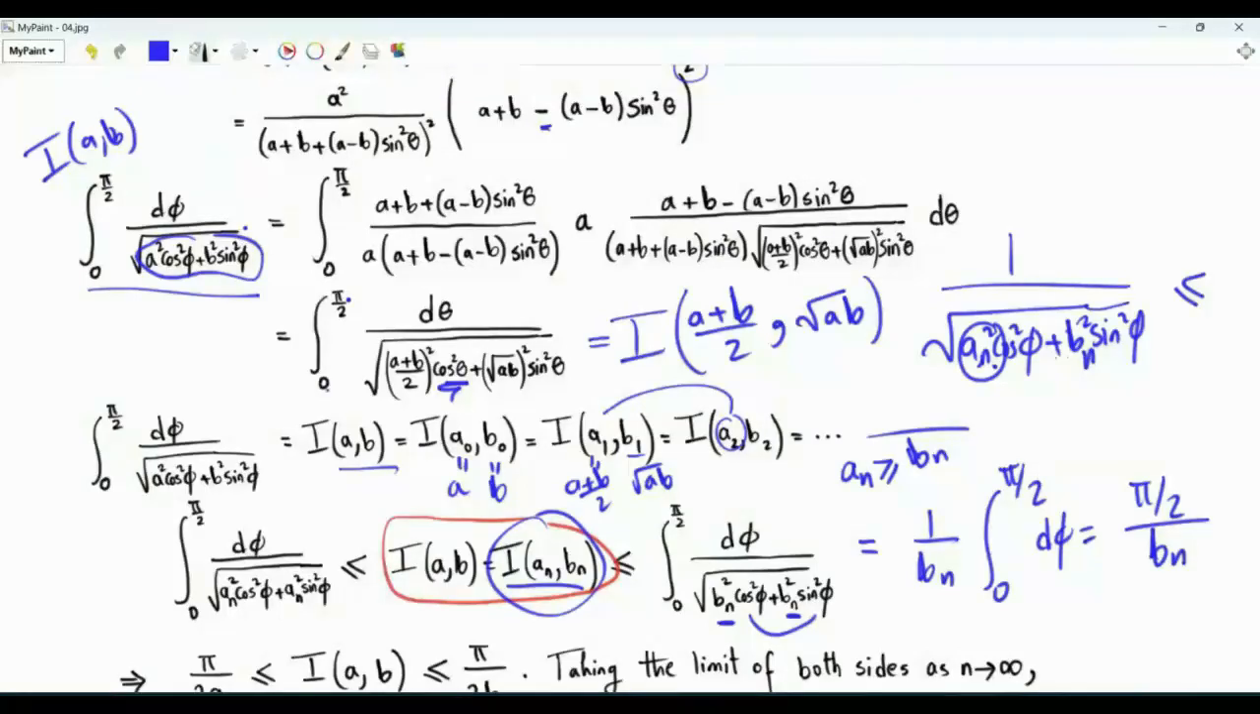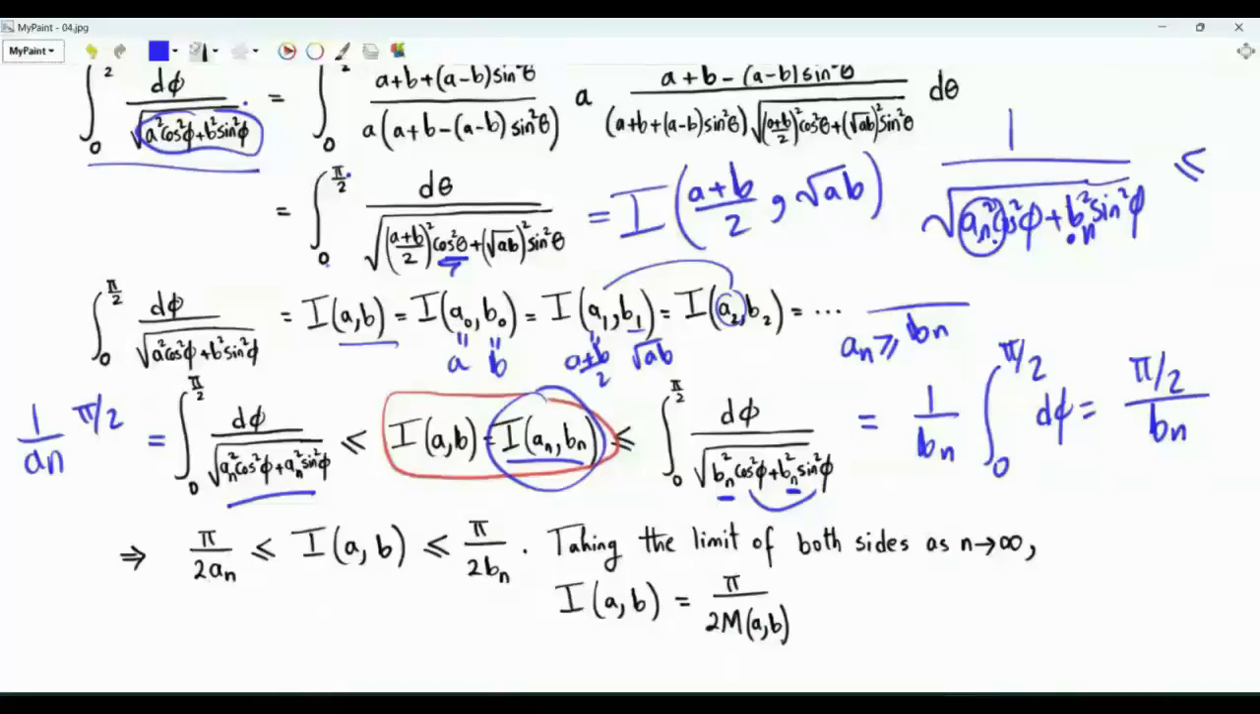We can lower bound this integral by replacing bn, which is here in the denominator, by the larger value an. If we do this, we get an integral that can be readily computed. We can take an squared as a common factor. It will get outside as 1 over an. In the denominator, we get cosine squared phi plus sine squared phi. That's 1. And the integral gives us pi over 2. I of an comma bn, which is I of a comma b, is lower bounded by pi over 2an and is upper bounded by pi over 2bn.